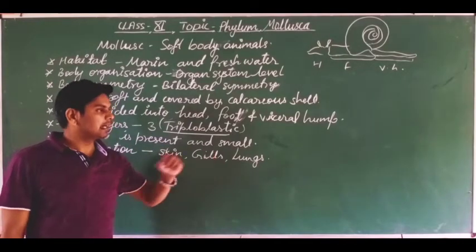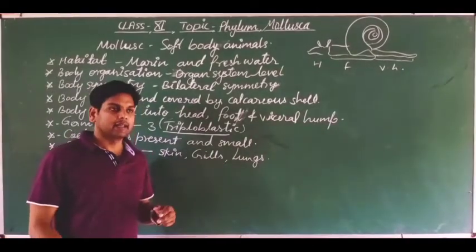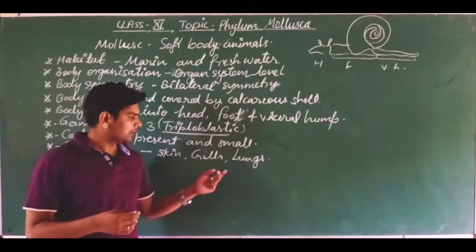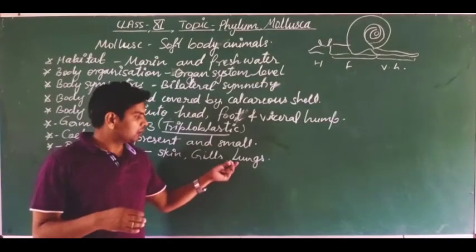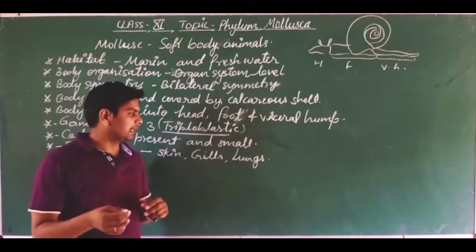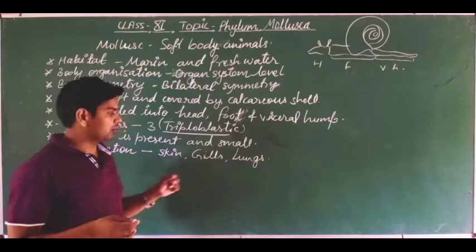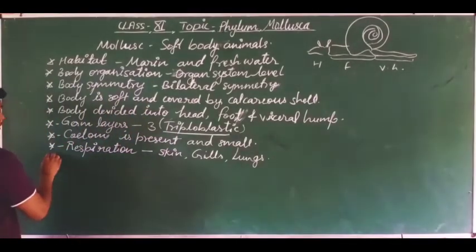But the living organisms of this phylum which are terrestrial, or which can survive on land, when they come from the moist surface to outside, they perform respiration through lungs. So these are the respiratory organs.